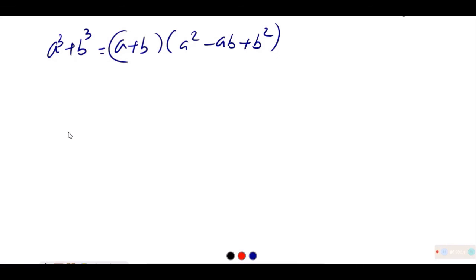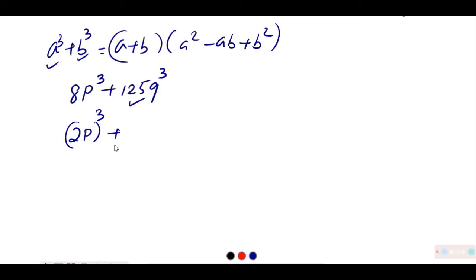You should know that. For example, if the question is 8p cube plus 125q to the power of 3, we know that 8p cube can be written as 2p whole cube, and 125 can be written as 5q whole cube. Now in this format we can convert it and write.